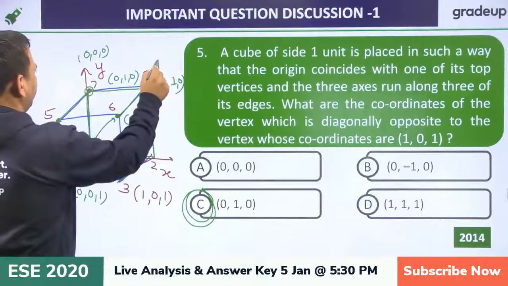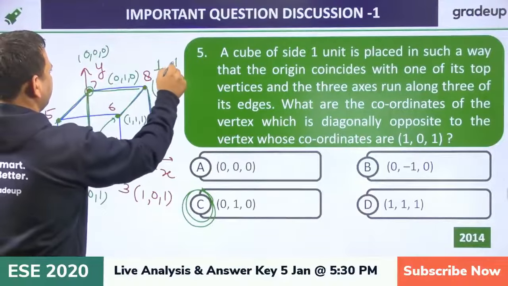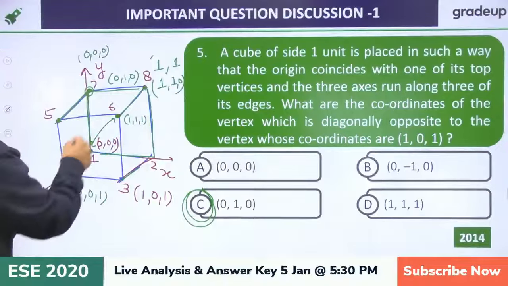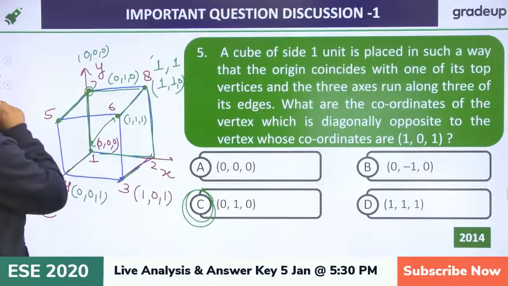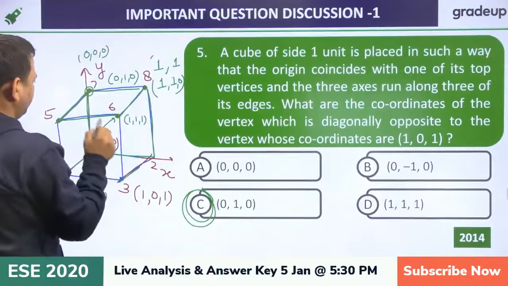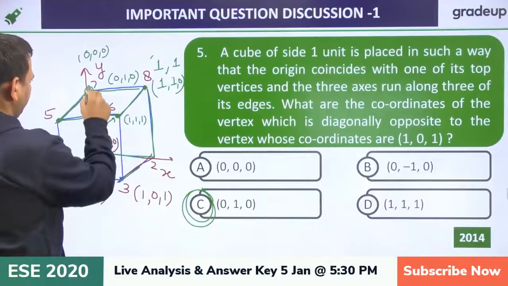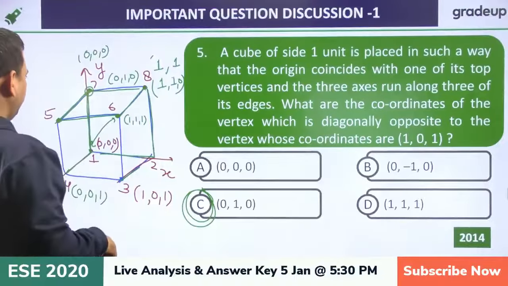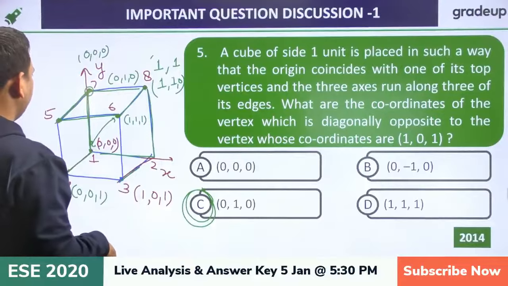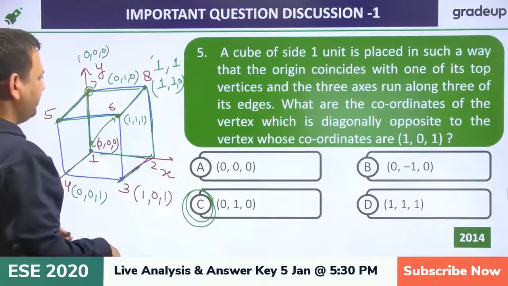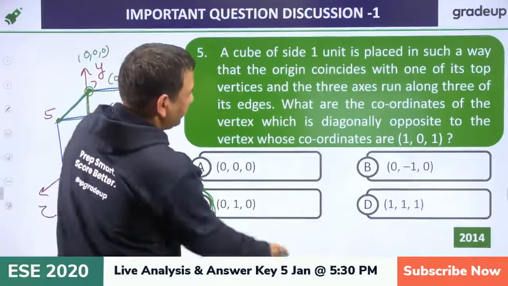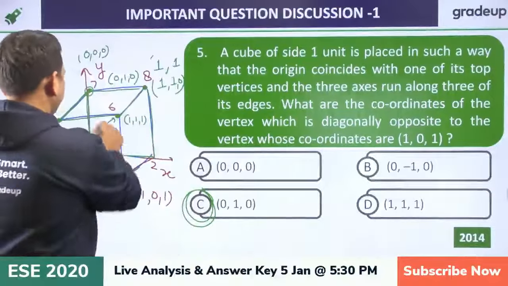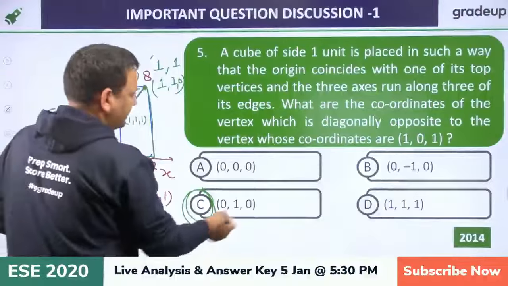Then it would be 1 on this side, and this side would be what? This is the x-axis, y-axis. So top means x would be going down, so y would be negative. Now we are saying one of the top vertices. Okay, fine. So yes, if you are assuming the top vertices, then the answer would be this one.